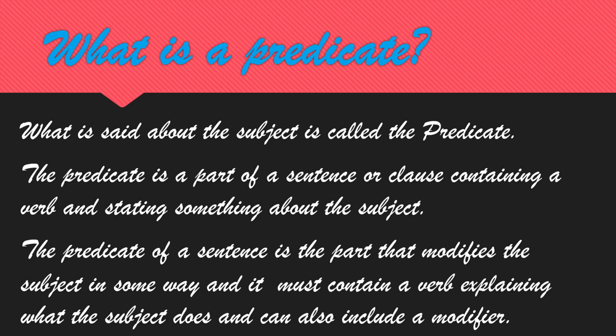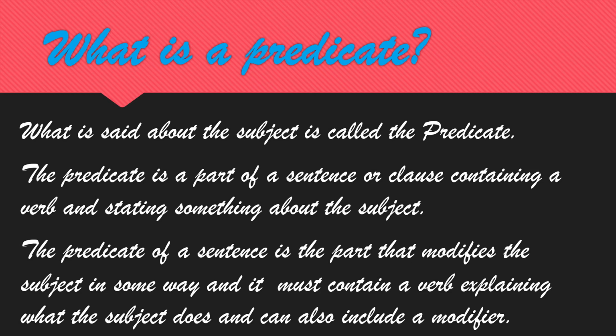They may ask in that way. The subject may be a single subject, simple subject, compound subject, or noun phrase. So if you know all these, you may not get any doubt while doing your work. So in the exam I may ask in this way: what is said about the sentence is called predicate.